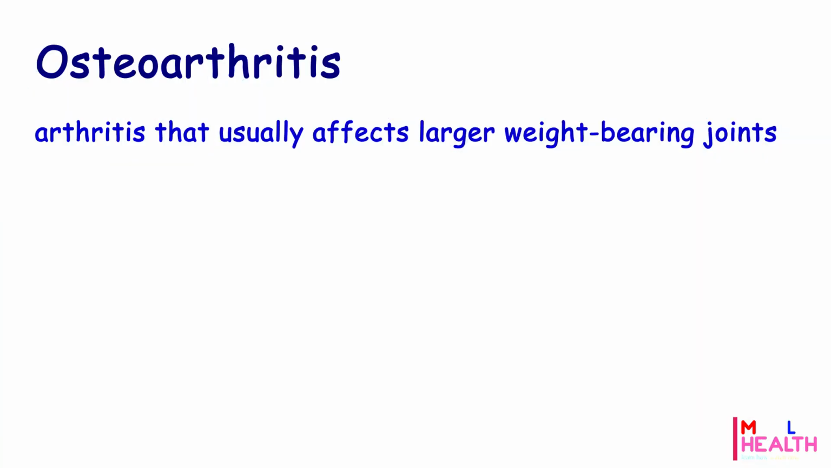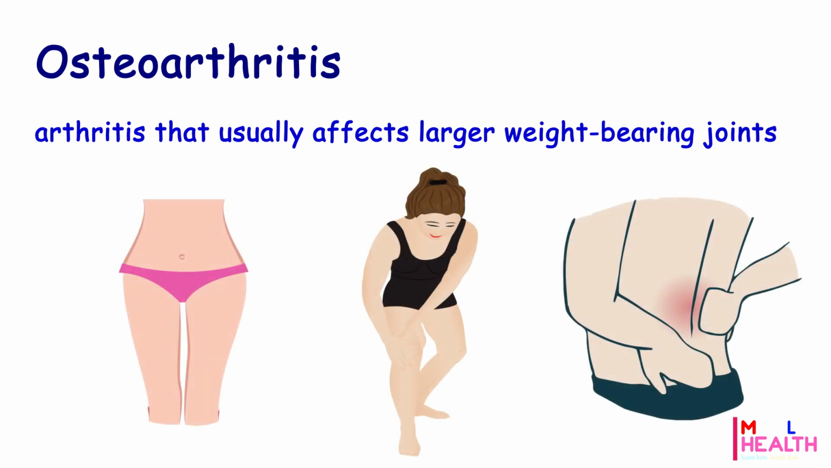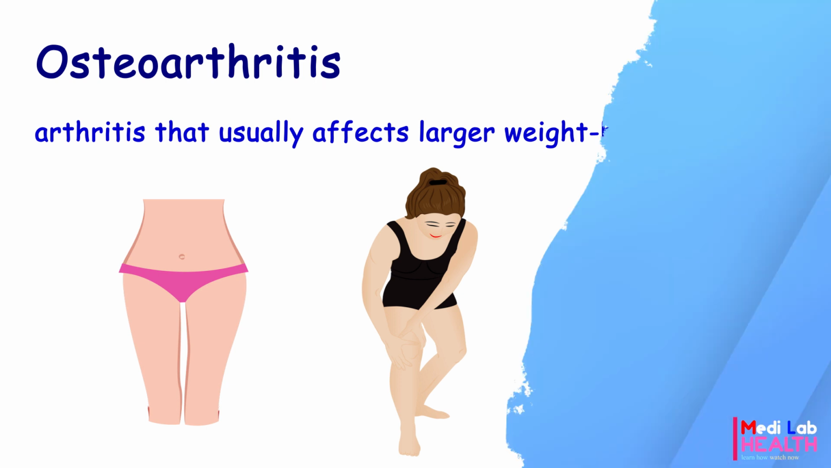Osteoarthritis is a type of arthritis that usually affects larger, weight-bearing joints, such as hips, knees and lower back. At first, only one joint may be affected. Arthritic joints from osteoarthritis feel sore and stiff, especially if you haven't used them for a while.